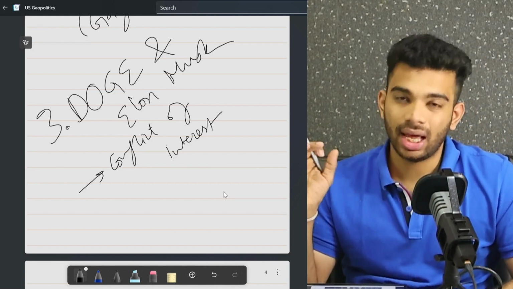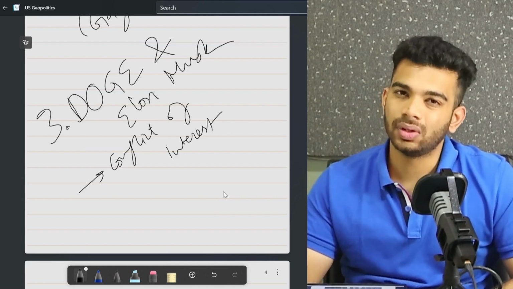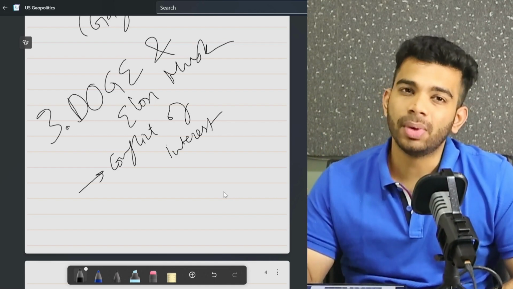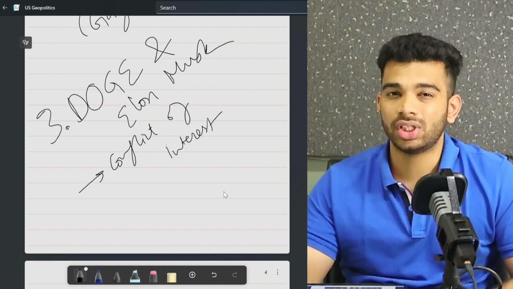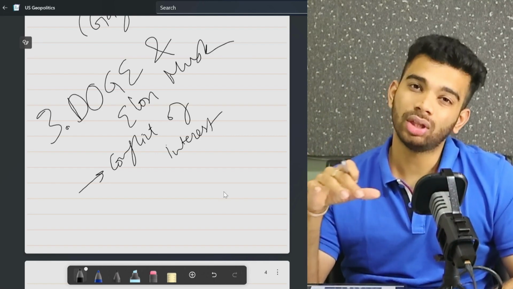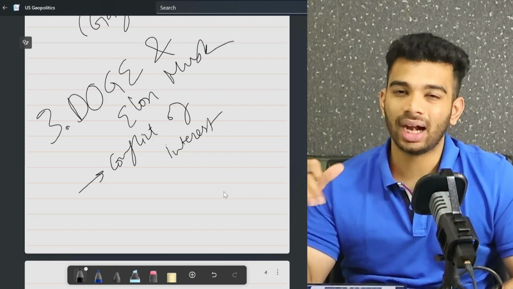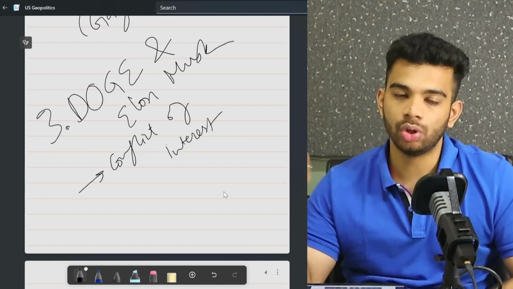So that helps us understand the kind of conflict of interest that Elon Musk has gotten himself into, because he now has the power to influence government bodies, which are also the clients of his very own companies. If you are on both the buyer as well as the seller side, that creates a big conflict of interest. So that is the first criticism of the DOGE department.